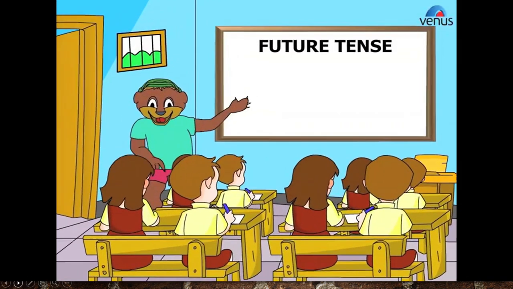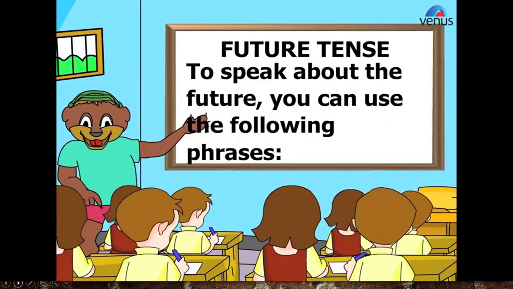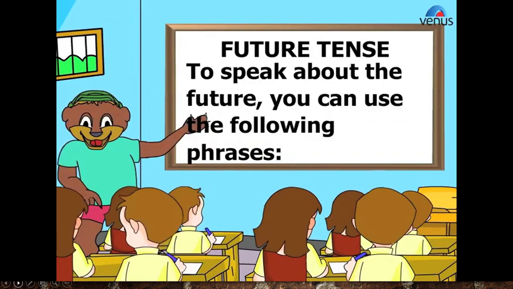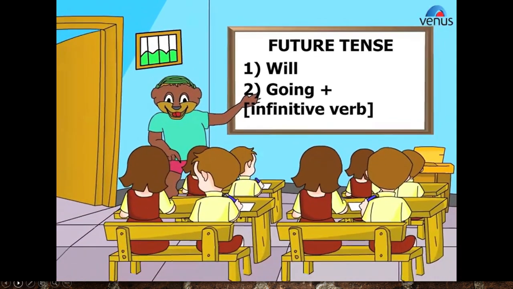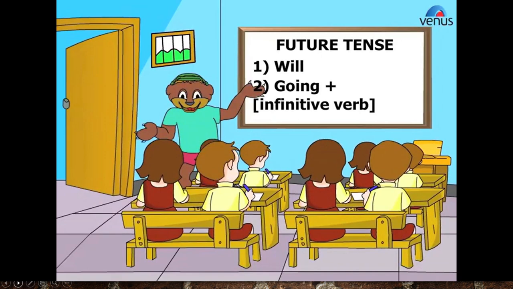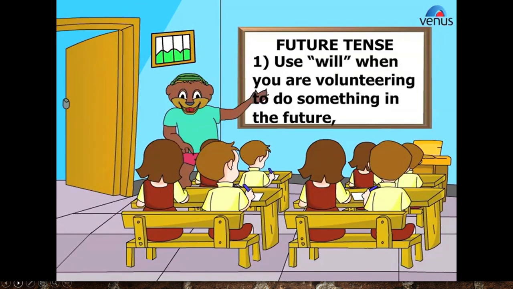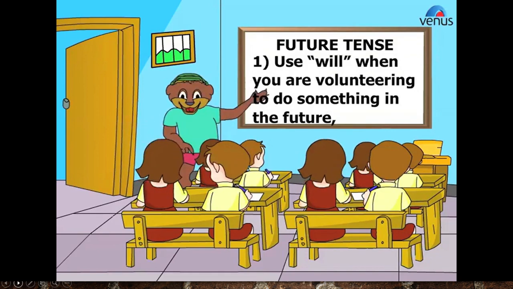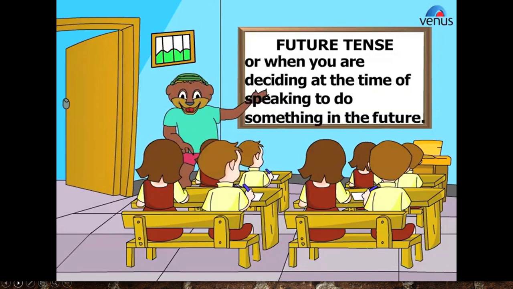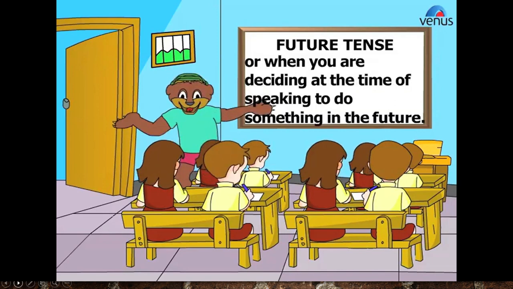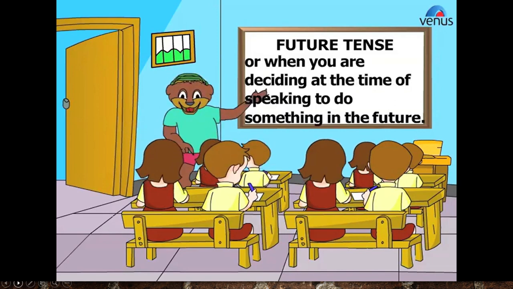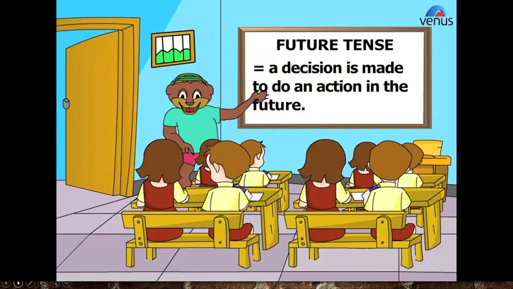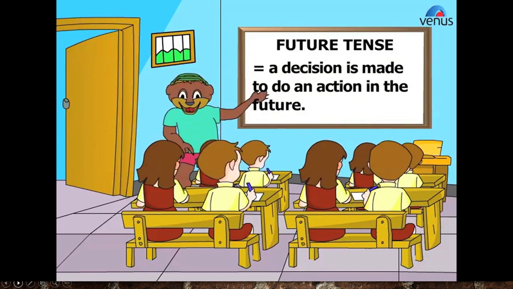Future tense. To speak about the future, you can use the following phrases: 1. Will. 2. Going plus infinitive verb. Use will when you are volunteering to do something in the future, or when you are deciding at the time of speaking to do something in the future.